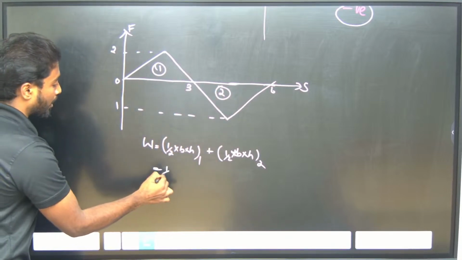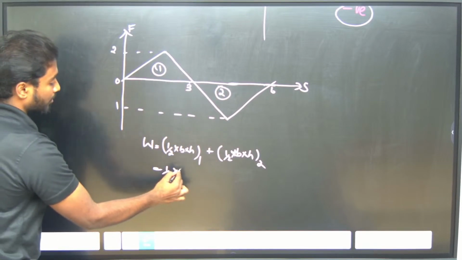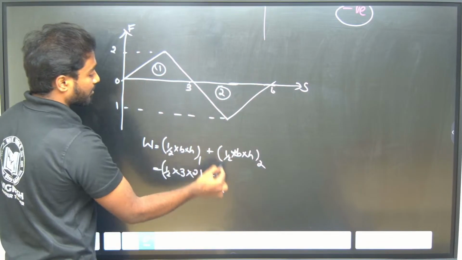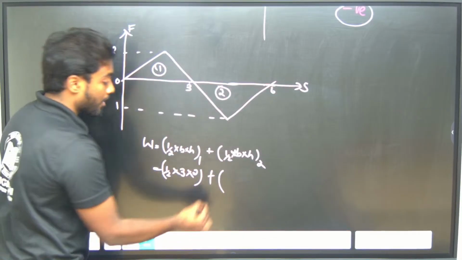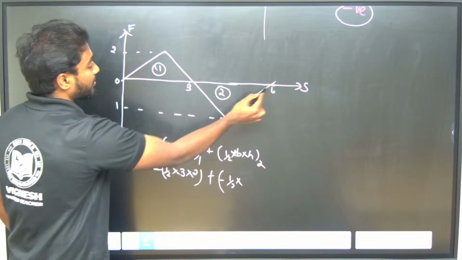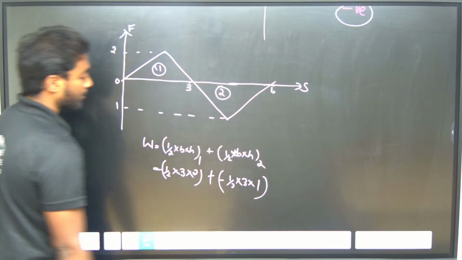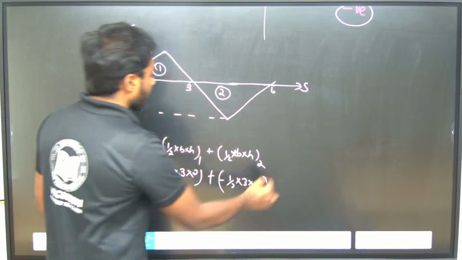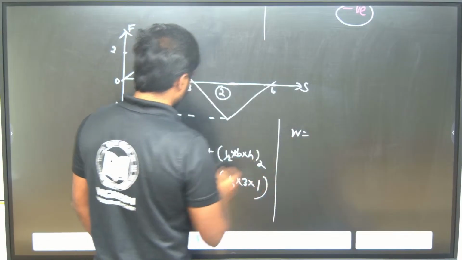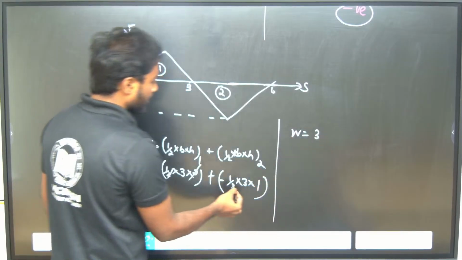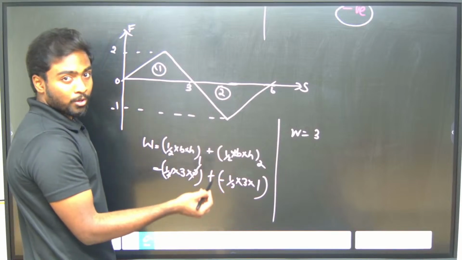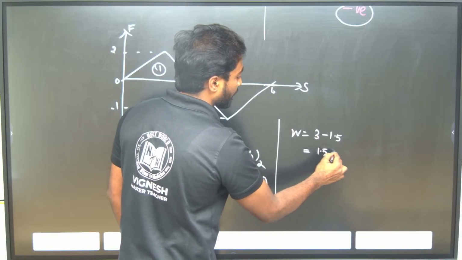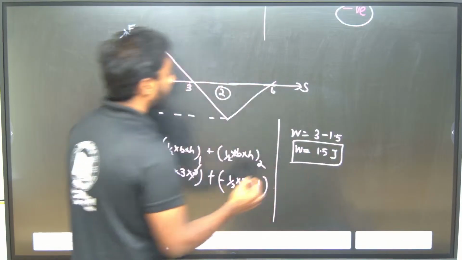So half, base is 3 minus 0 is 3, height is 2, plus, and this we should take in minus, minus 1 by 2 into base 6 minus 3 is 3, height is 1. This is minus, because it is the down part. Now W is equal to 3, and this is 3 divided by 2, 1.5. So 3 minus 1.5 is 1.5 joules. So this is my work done by the given graph.